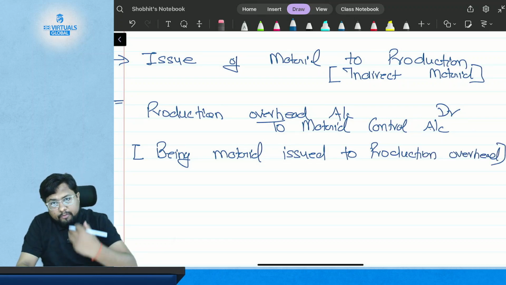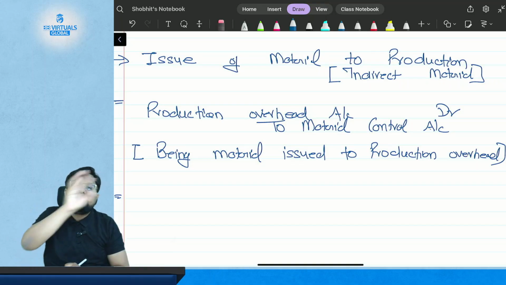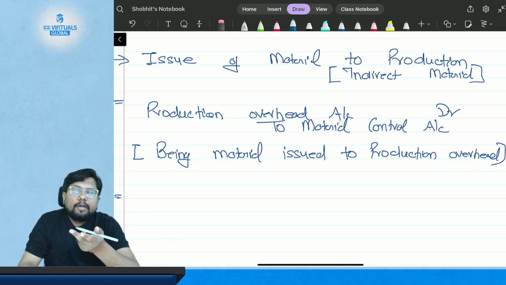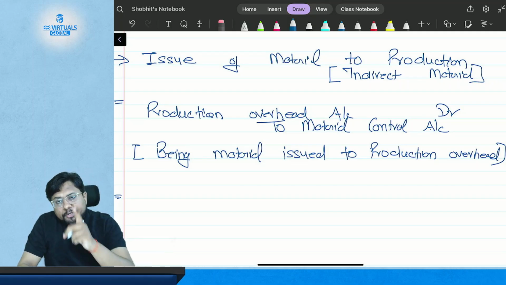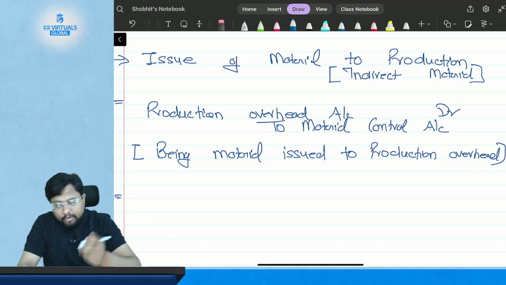Okay, and when we have issued material to production overhead, then production overhead will issue the material to what? Work in progress. So in the case where you issue material as an indirect material, first it will go to production overhead, then production overhead will transfer it to the work in progress.